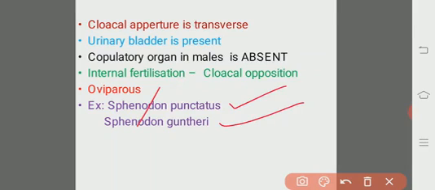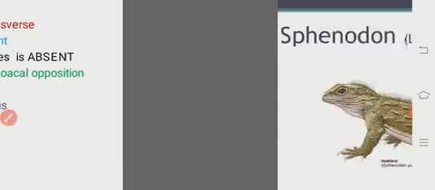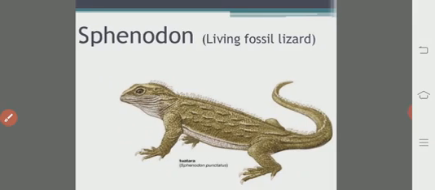Dentin, it is somewhat curved. So the dentin which makes the teeth, that is somewhat curved. That is the meaning of the Spinodon. Spinodon punctatus, Spinodon guntheri are the examples. Then see the example. This is the Spinodon, Tuatara lizard or Hatteria.